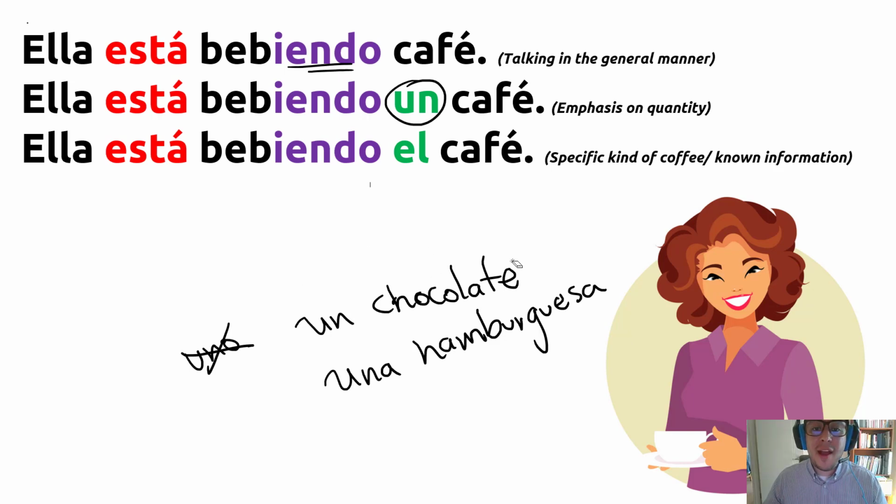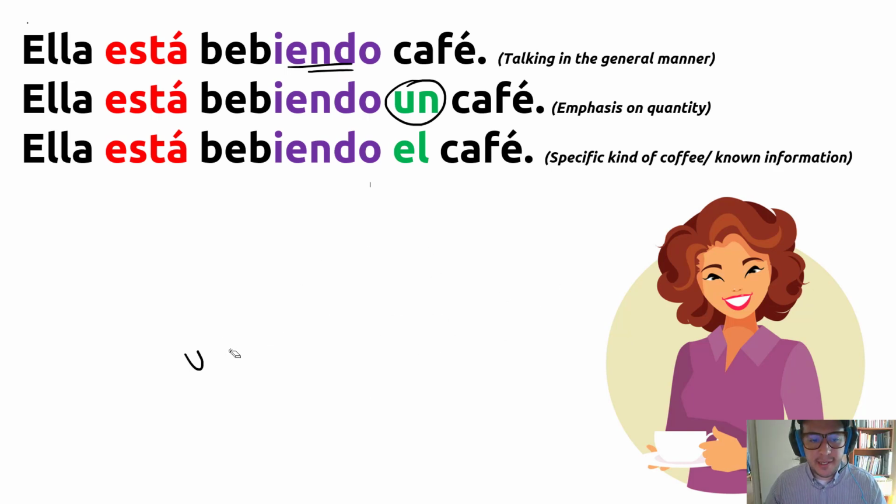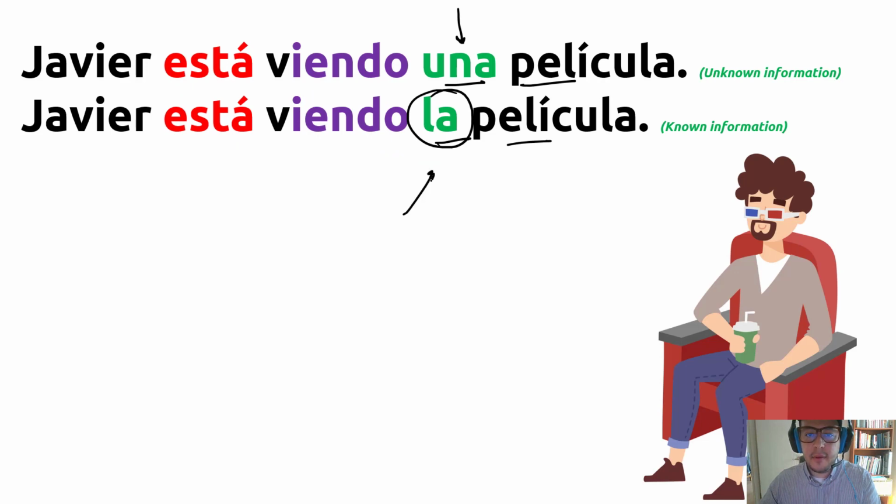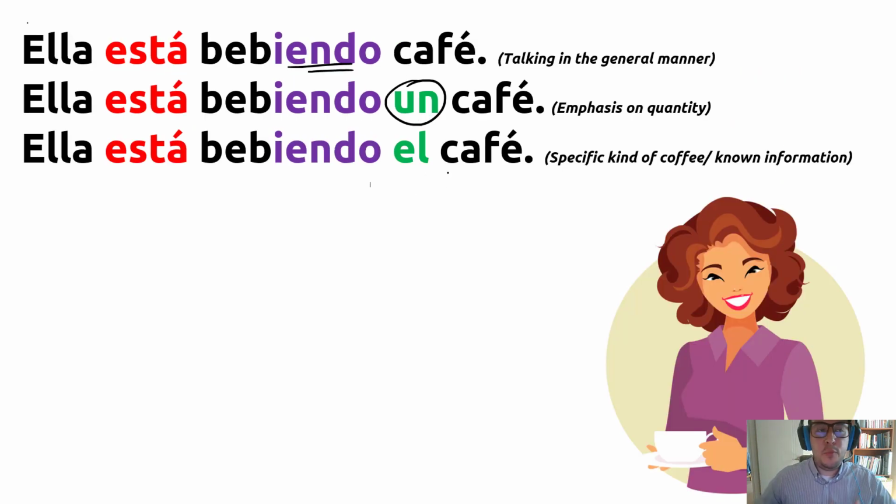Ella está bebiendo el café is the same explanation I gave you here. It's a coffee maybe you mentioned before in the conversation, a coffee I bought for you. Ah, she's drinking the coffee. Ah, the coffee I bought for her. So we, the speaker and listener, know what coffee we are talking about. It can be a specific kind of coffee. For example, we can add more information. El café, but what kind of coffee? We can add more information.